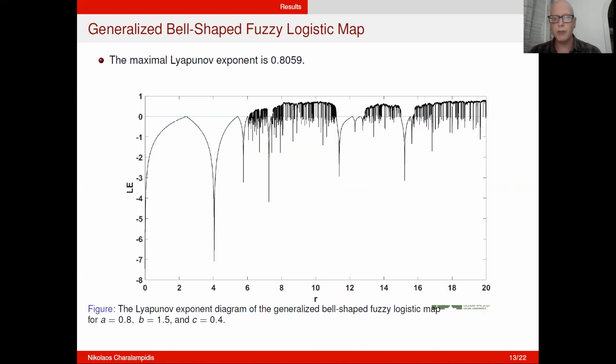Also, it is worth noting that in many cases, this new map achieves a higher Lyapunov exponent than that of the classic logistic map, which is approximately 0.7.